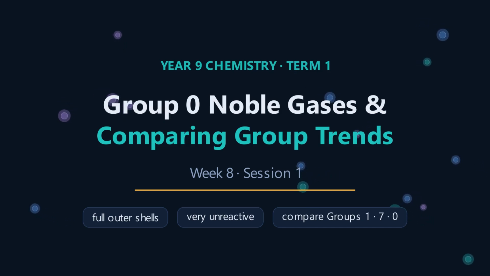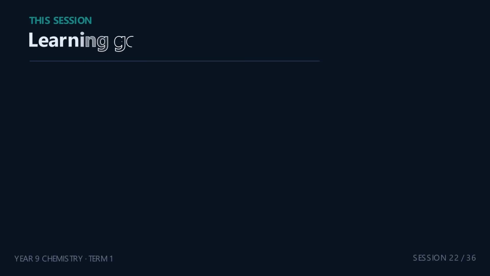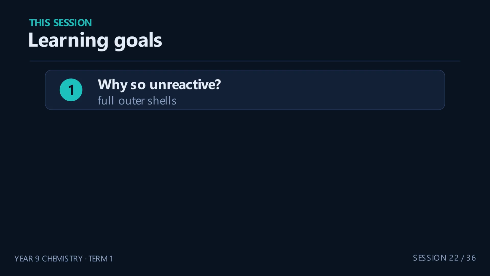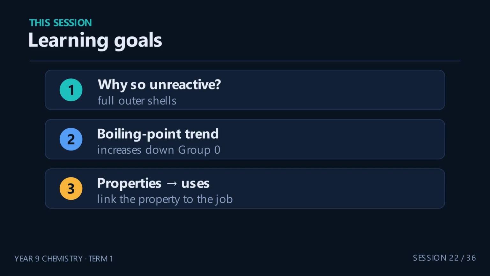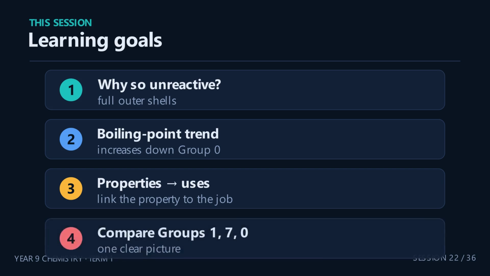Let's begin. 4 goals for today. First, explain why noble gases are so unreactive. Second, describe the boiling point trend down group 0. Third, link their properties to their real-world uses. And fourth, bring groups 1, 7, and 0 together and compare why their trends behave so differently. This is the session where the whole periodic table story clicks into place.